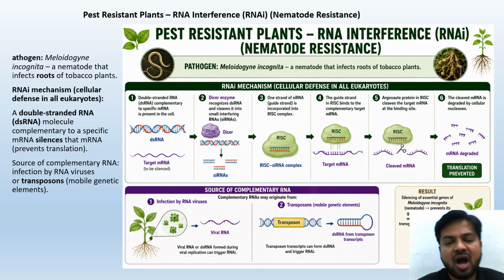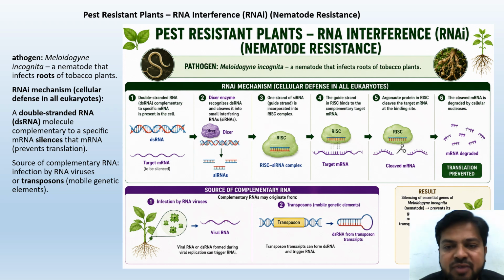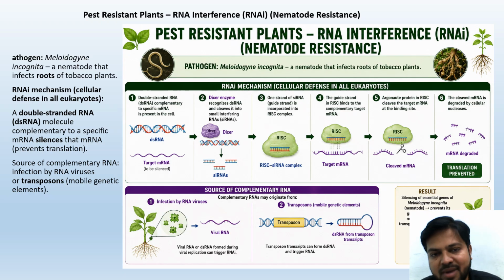Pest-resistant plants, RNA interference, RNAi, nematode resistance. Any of these words are synonymous. Any question that comes with any of these words will be the same question. The pathogen here we are talking about is Meloidogyne incognita. Remember the pathogen name.